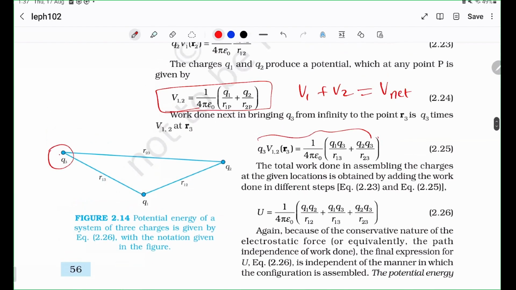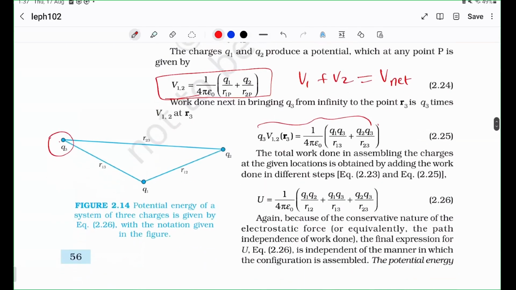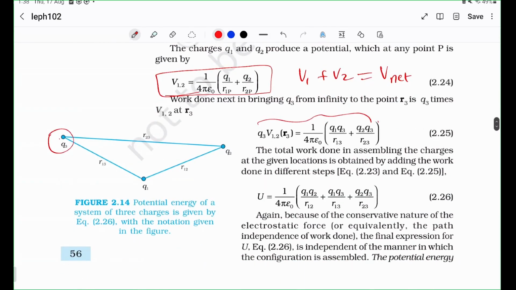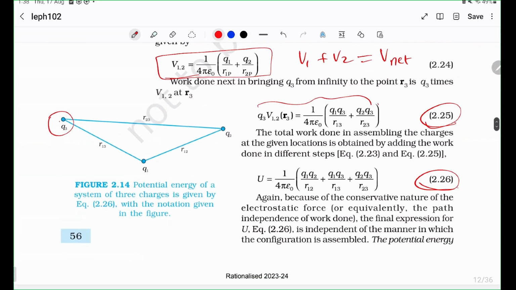However, there is a very common misconception here. So some people look at this formula, equation 2.25, and equation 2.26 and wonder, wait, why are they different? Why is there this extra term of Q1 Q2?